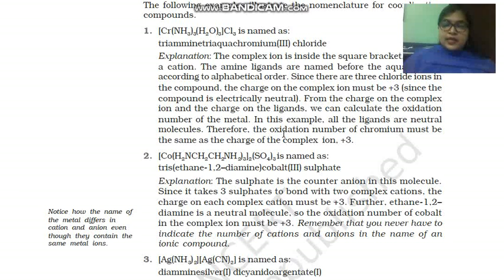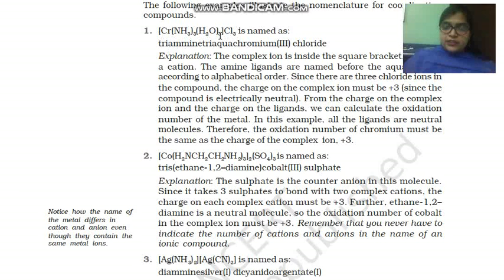Welcome once again. Previously we discussed the rules we have to follow before writing the name of a coordination compound. Now, by following all those rules, we will write the name of the coordination compound. Children, firstly the name of the cation we have to mention. We have to write down the cationic part, and then later we mention the anionic part.